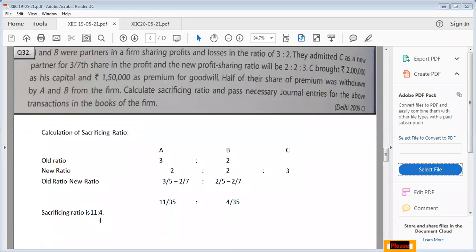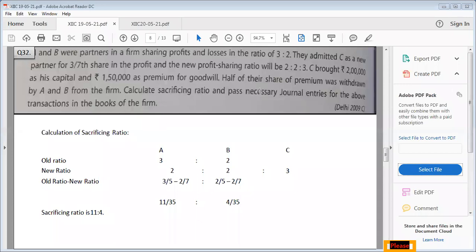Now the point is, why is it important to find out the sacrificing ratio? Because whatever premium for goodwill new partner C will bring, that will go in the sacrificing ratio itself. C brought 2 lakh as his capital and 1,50,000 as premium for goodwill. Half of their share for premium for goodwill was withdrawn by A and B from the firm. So there is withdrawal also, but half of the premium for goodwill according to their share. Calculate sacrificing ratio and pass necessary journal entries for the transactions in the books of the firm.